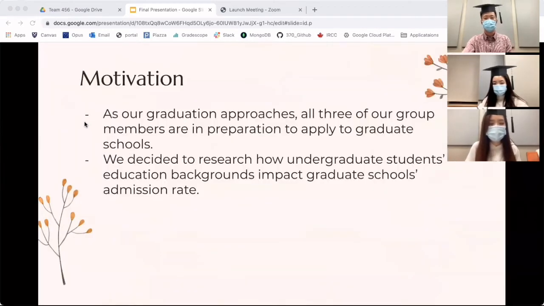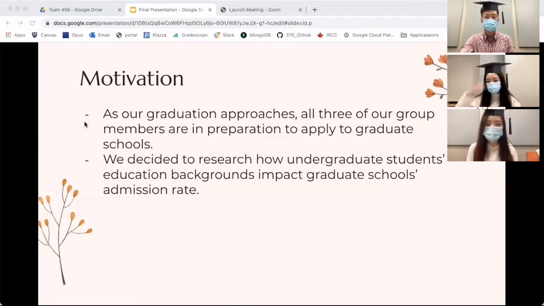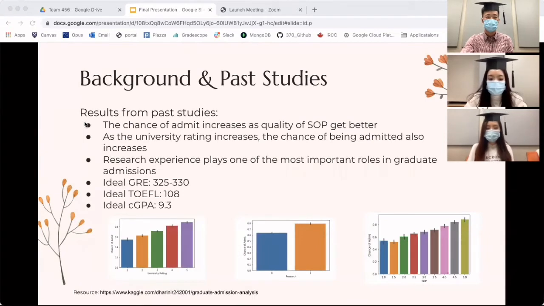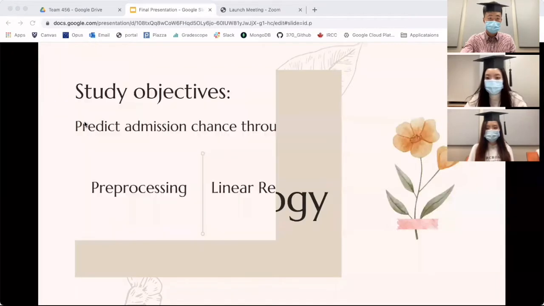As our graduation approaches, all three of our group members are preparing to apply to graduate schools. So we decided to research how undergrad students' education backgrounds impact grad schools admission rate. The past studies use logistic regression and have shown that students with a better SOP have a higher chance of being admitted. Also, as the university rating increases, the chance of being admitted also increases. And here on the slides, these are some ideal stats concluded from the previous studies.